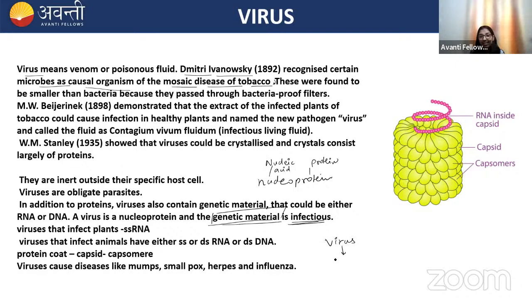In virus, the protein coat is known as capsid, and the unit of capsid is capsomere. And the genetic material can either be RNA or DNA. In case of viruses which infect plants, they have single-stranded RNA as their genetic material. The viruses which infect animals can either be single-stranded or double-stranded RNA or double-stranded DNA. Remember this. It's important.